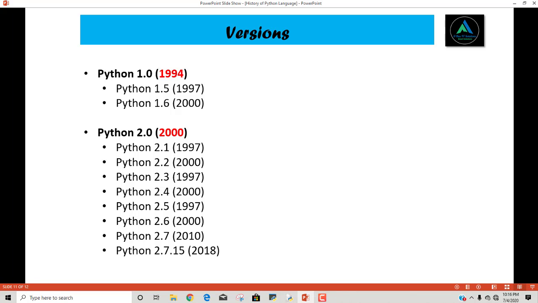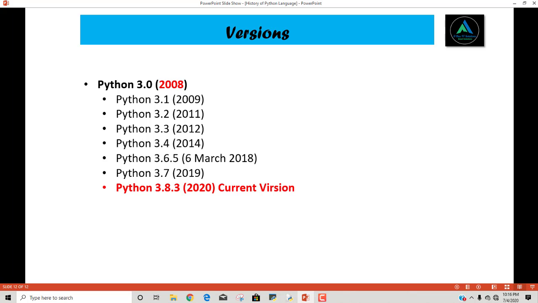Now let's talk about different versions. As I said, the first professional version was published in 1994, and then we have 2.0 published in 2000 and a lot more. Now we have Python 3. The first version of Python 3 was published in 2008, and with the passage of time we have a lot of different versions. You can see currently we are using 3.8.3, which is the latest version when I'm recording this video.